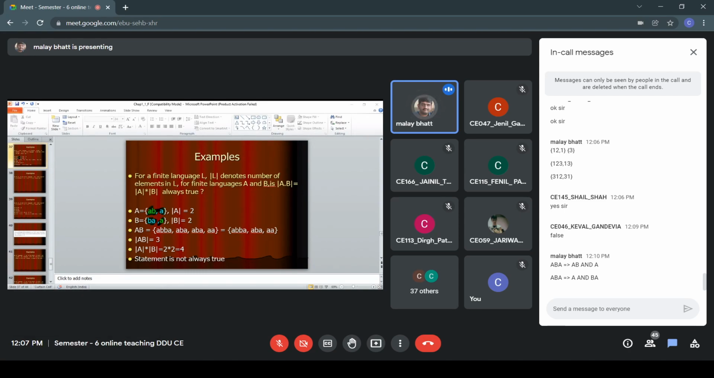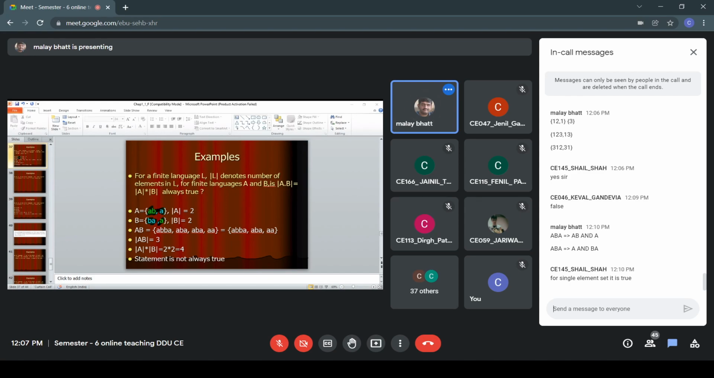Right? So what I am doing, I am taking ABA as one string. I am putting the AB in the first set and the A into the second set. And then I am taking ABA again. I am partitioning that into A and BA. I am putting the A into the first set and BA into the second set. So same string is there, and one part of that string is in the first set, another part of that string is in the second set. So you can see number of elements in A is equal to 2, number of elements in B, they are also 2.